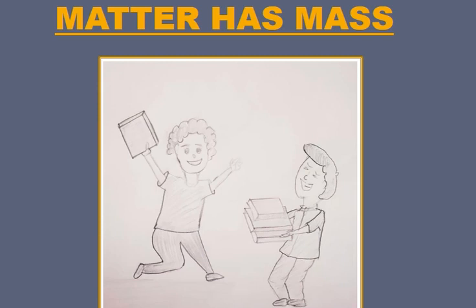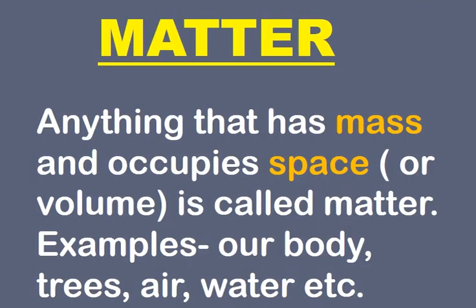Now, let us look at the definition of matter. Anything that has mass and occupies space or volume is called matter. Volume is the amount of space occupied by a body. Some of the examples of matter are our body, trees, air, water, chair, table, books, computer, and so on.